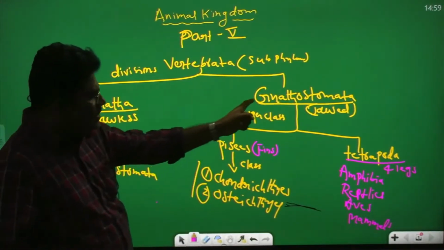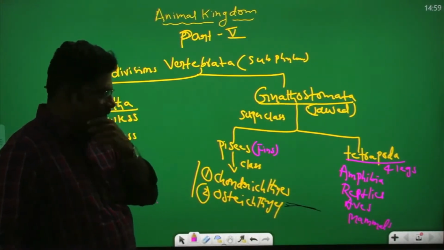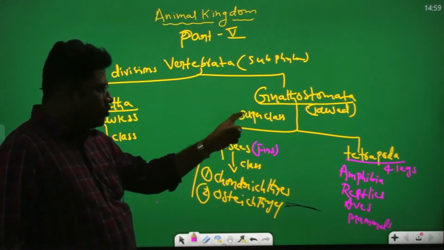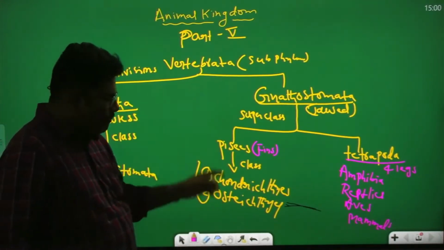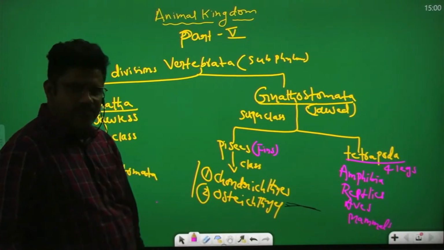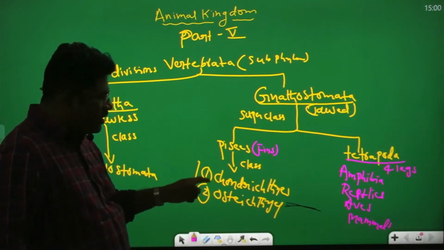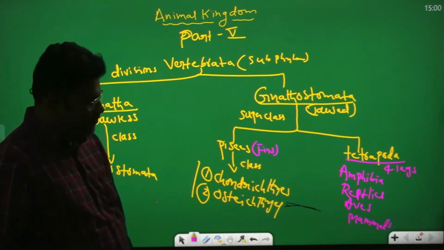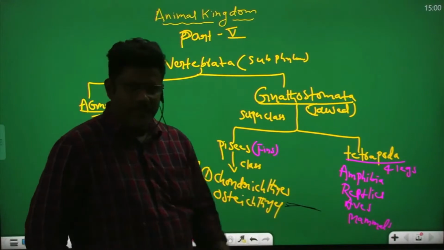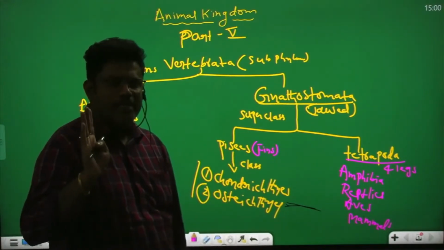Second one, Gnathostomata, jawed. Jaws are present. The Gnathostomata have two superclasses, Pisces and Tetrapoda. Pisces means fishes. In Pisces, two classes are there, Chondrichthyes and Osteichthyes. Their locomotory organs are fins. Tetra means four, poda means legs.